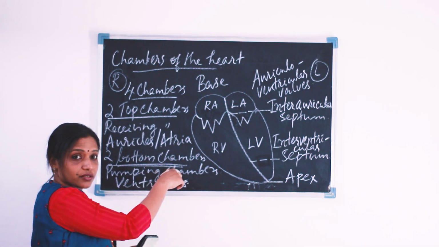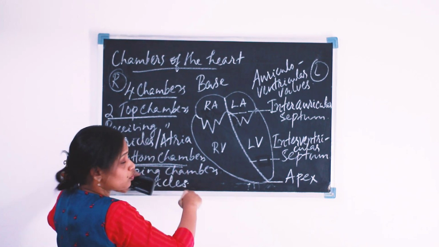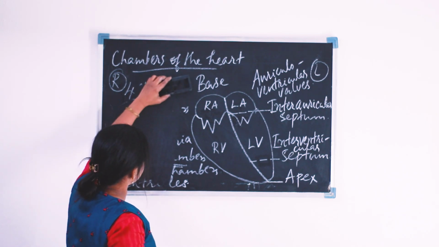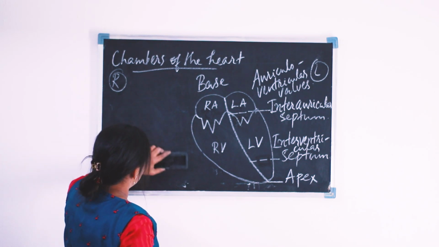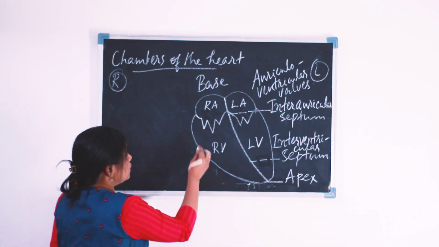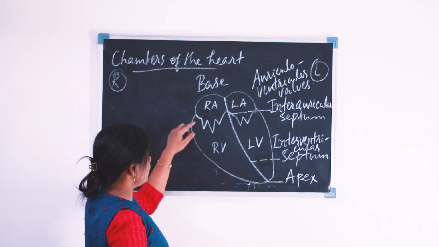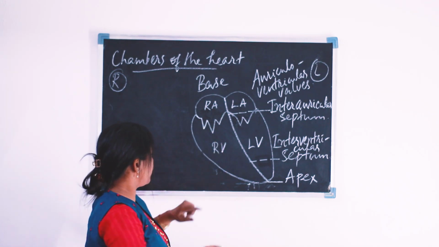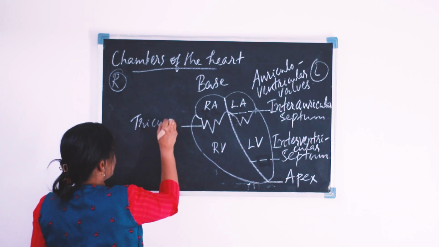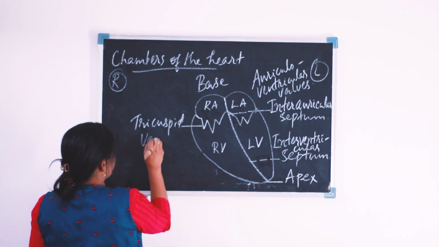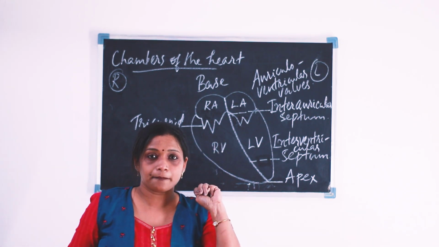I am rubbing out the names of the two chambers, the auricles and the ventricles. Then only I can label it. So the valve on the right side of the heart, between the right auricle and right ventricle, is the tricuspid valve, because it consists of 3 flaps, 3 cusps.